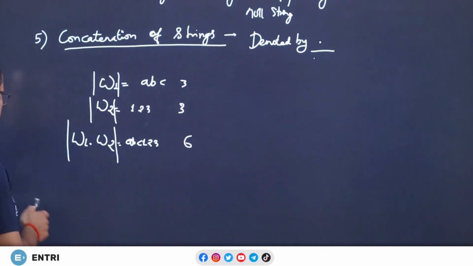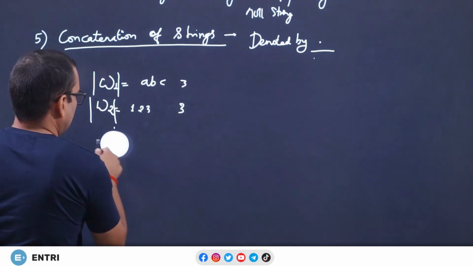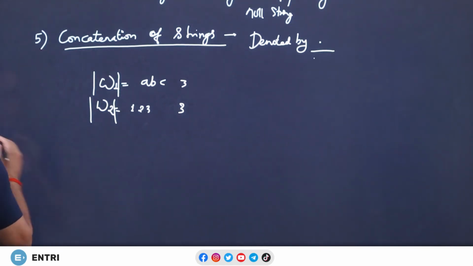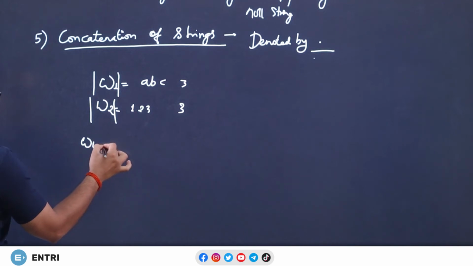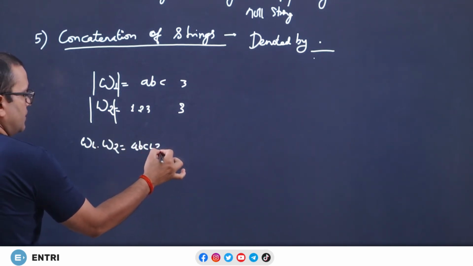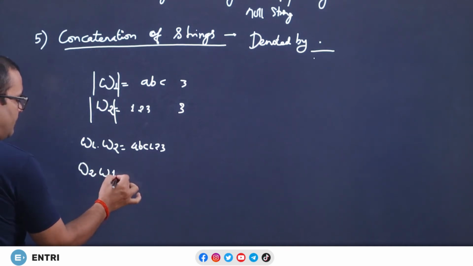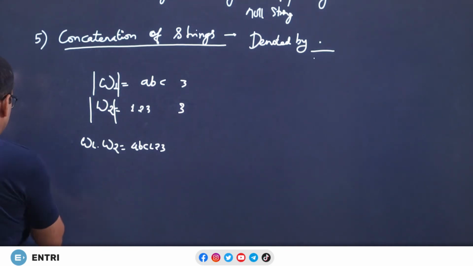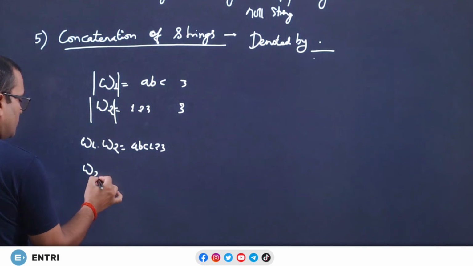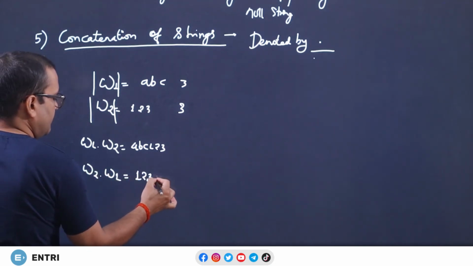Now, another important thing is concatenation is not commutative. What is the meaning of commutative? If I write omega 1 dot omega 2, the answer will be ABC123, no doubt, you know that. But what if I write omega 2 dot omega 1? The answer will be 123ABC.